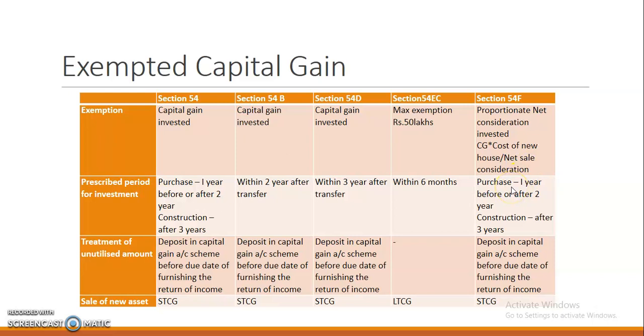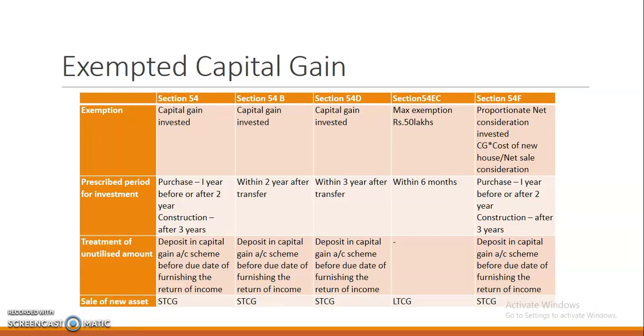So here also, the residential house may be purchased 1 year before or 2 years after the transfer, or constructed within 3 years from the date of transfer. As for the treatment of the unutilized amount, it must be deposited in the capital gain scheme before the due date of furnishing the return of income. If the new residential house is sold, the amount already exempted will be treated as short-term capital gain and is liable to pay tax.